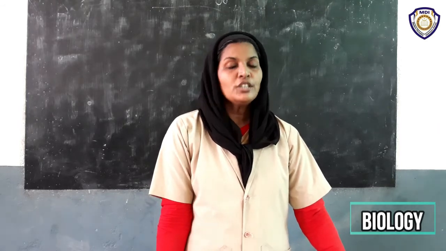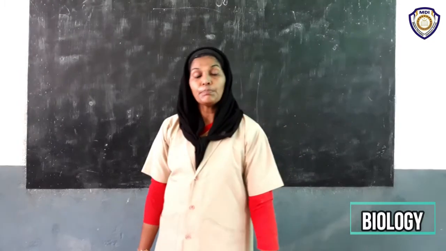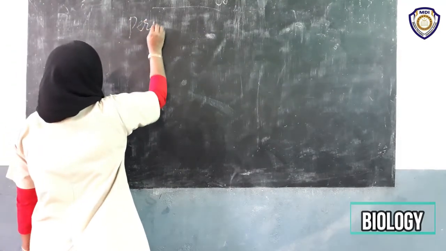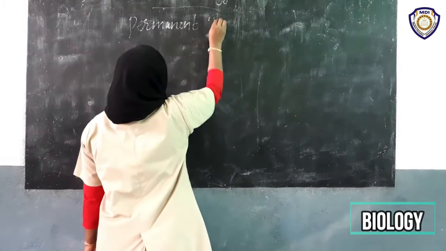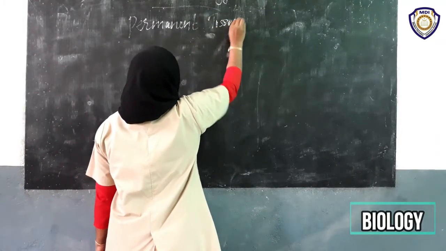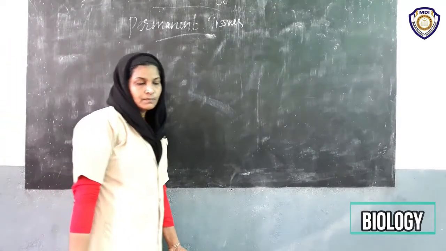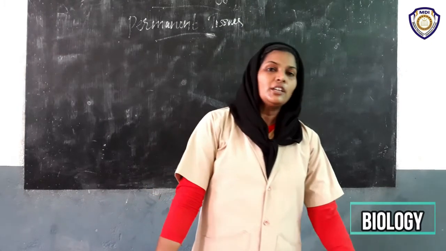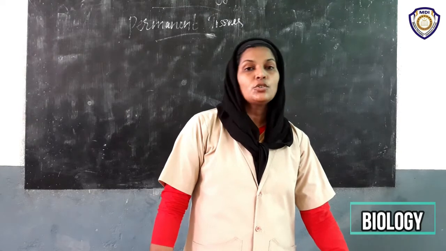Now we are going to discuss the second topic, permanent tissues. What are permanent tissues? You know that. Once the meristematic tissues lost their ability to divide.